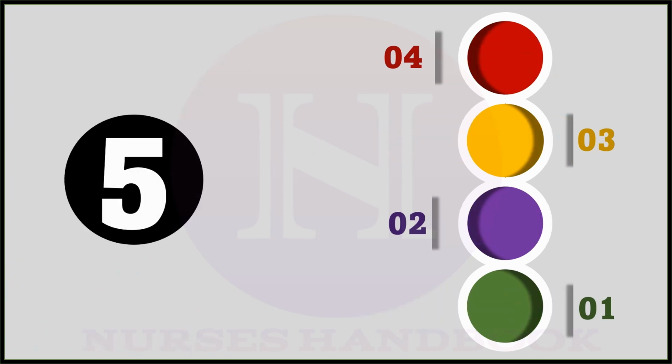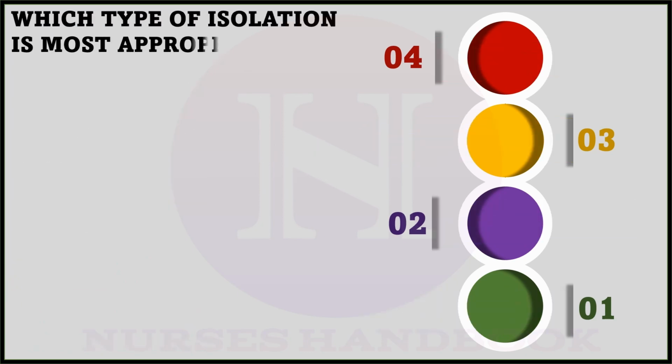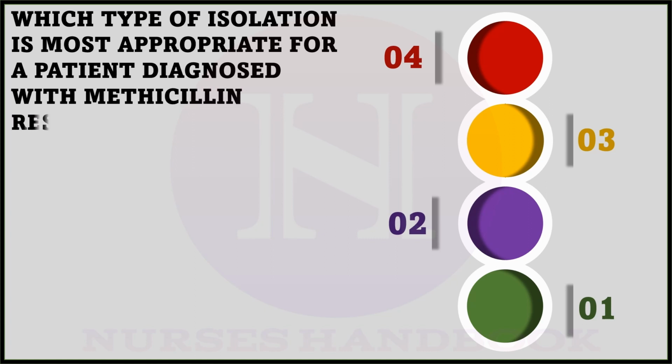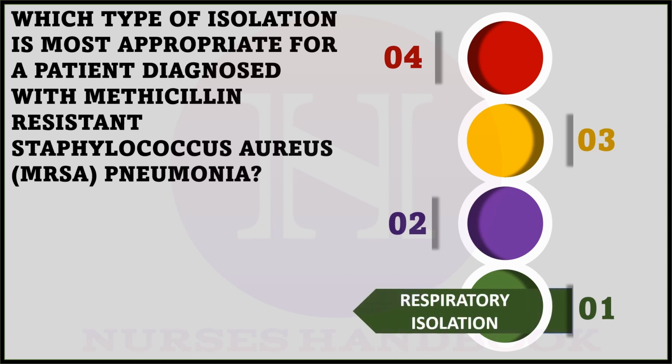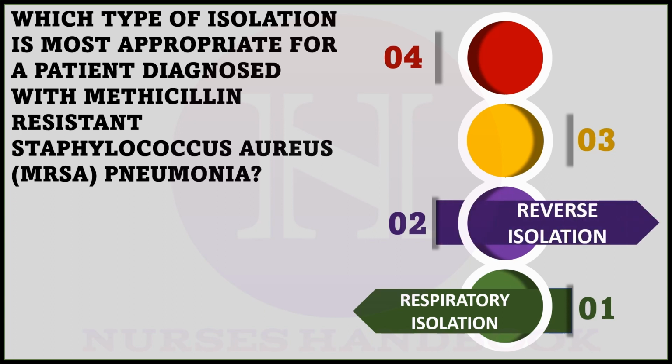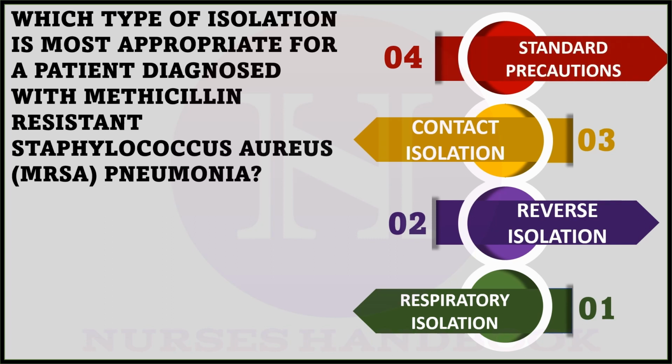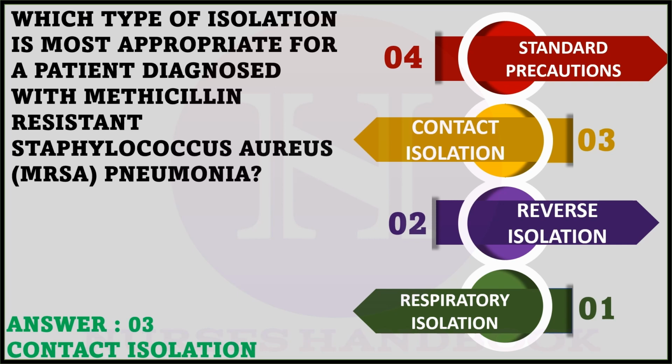Question number 5. Which type of isolation is most appropriate for a patient diagnosed with methicillin-resistant Staphylococcus aureus, that is MRSA pneumonia? And the options are first, respiratory isolation, option 2, reverse isolation, option 3, contact isolation, and option 4, all the standard precautions. And the correct answer is 3.